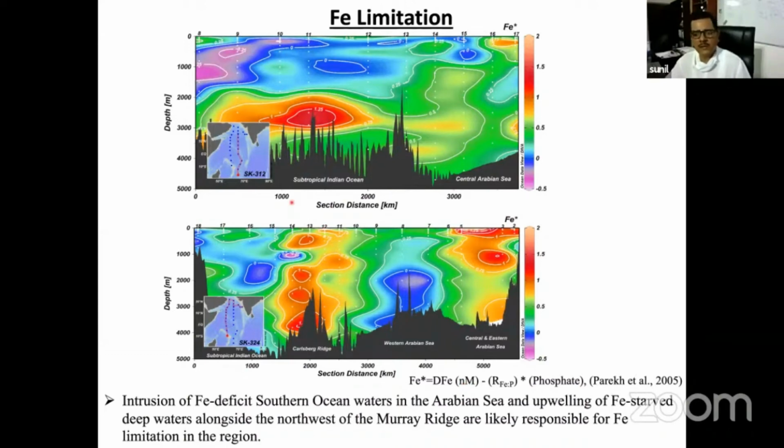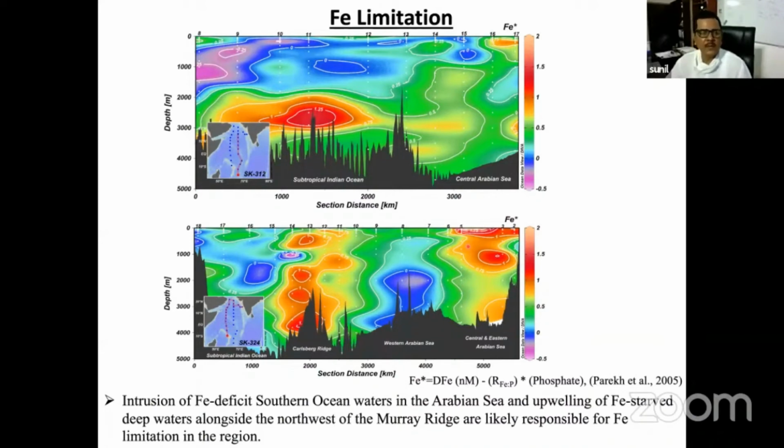And also, if it is more than 0, it indicates that you have additional sources compared to this remineralization. So you can see here, particularly the hydrothermal areas, this is quite high. So iron star is very, very high. So there is an additional source of iron from hydrothermal. Similarly, in the Carlsberg region also, but in the oxygen minimum zone, you can see you have significant iron. So it could either be supplied by the coast shelf, or it could also be possible that it is coming because of this dissolution of iron manganese hydroxide.